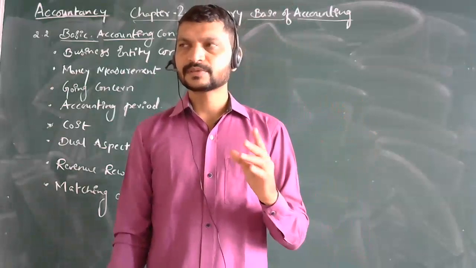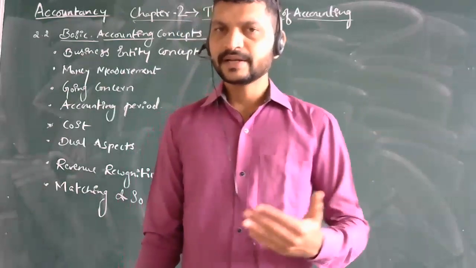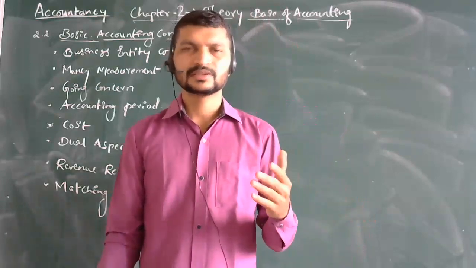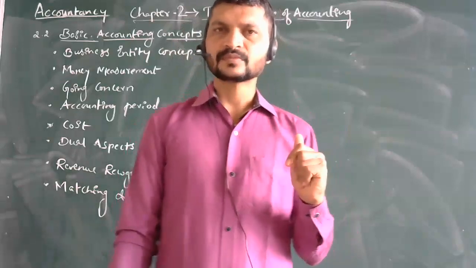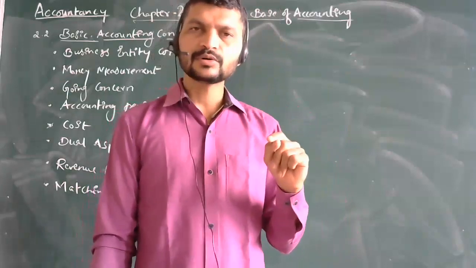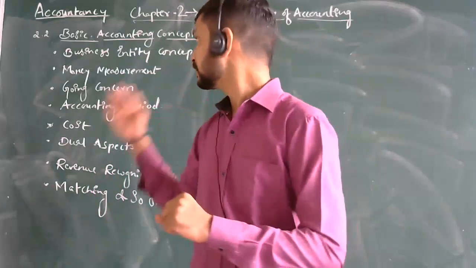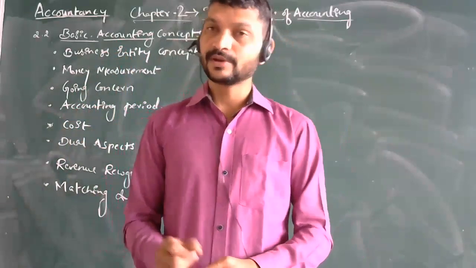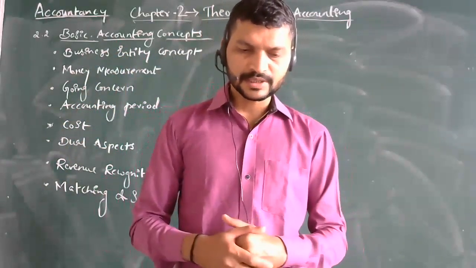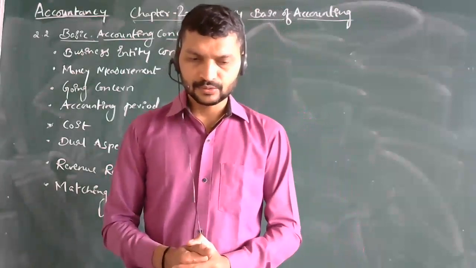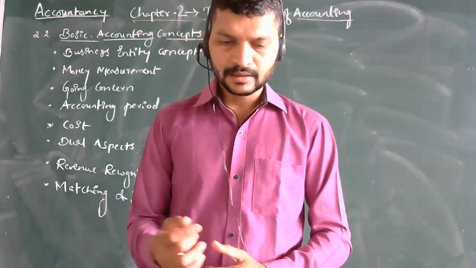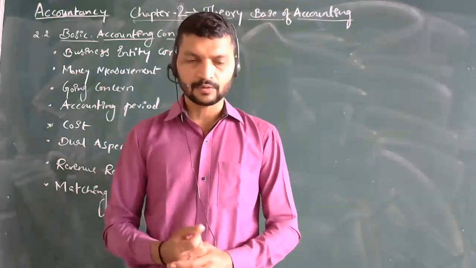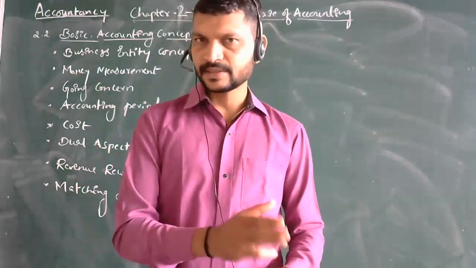Now, when you start the business, you will be purchasing assets. These may be things like goods, furniture, machinery. All these are purchased with your invested amount. The invested amount is nothing but the liability for the business. That is the point to be noted here. This concept of business entity assumes that the business is distinct, meaning separate, from the owner. Entity is separate, business is separate.